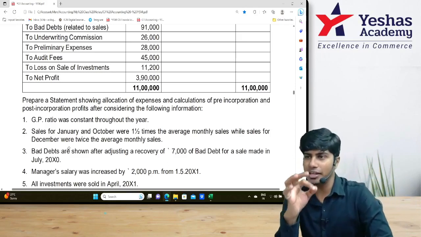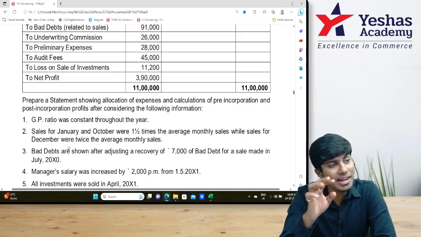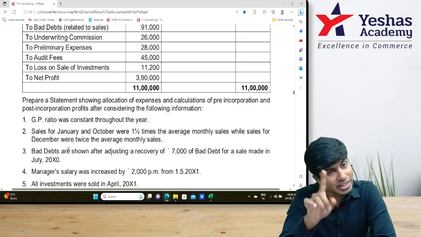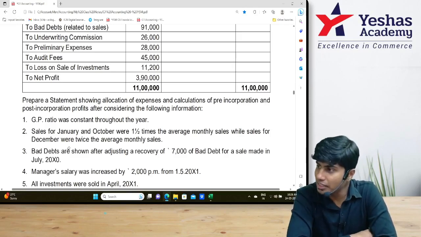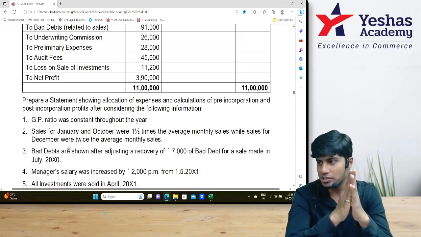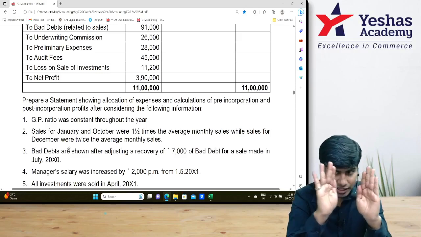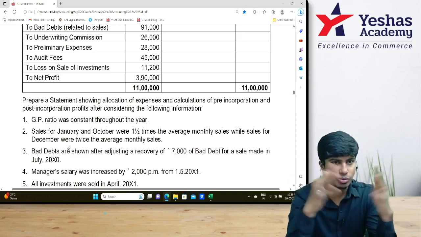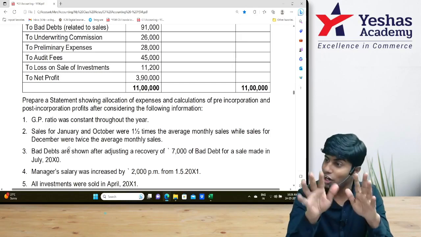Is this treatment correct? Impact might be the same, but the treatment is incorrect. Are you getting what I'm trying to tell? Bad debt is an expense. Bad debts recovered is income. They should be written separately on the debit side and credit side. You can't write them together. We should not make that error.